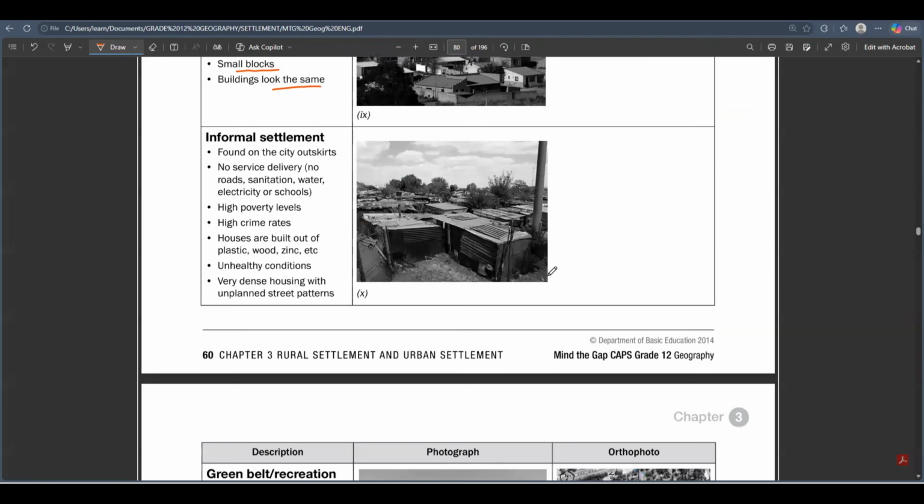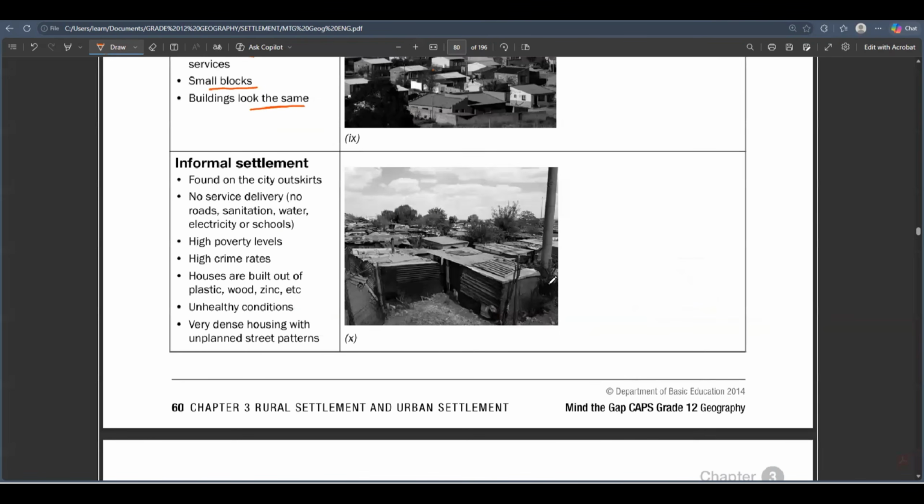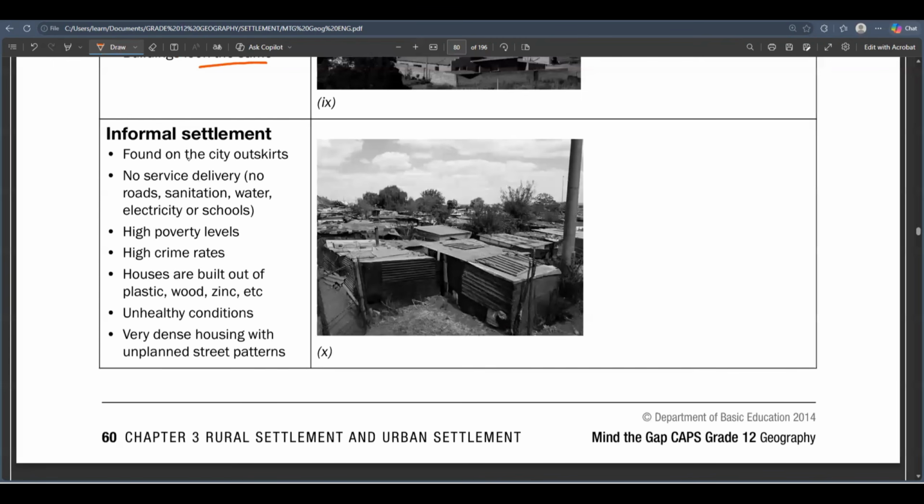And then the last one that we have for the residential areas is the informal settlement. I'm sure you know them. When we say informal settlement or informal housing, this one is found on the city's outskirts, far away from the city. Most likely like you are exiting the city. It's usually found near heavy industries.